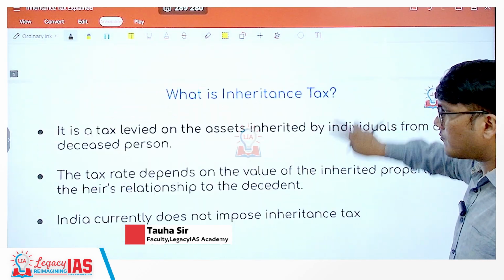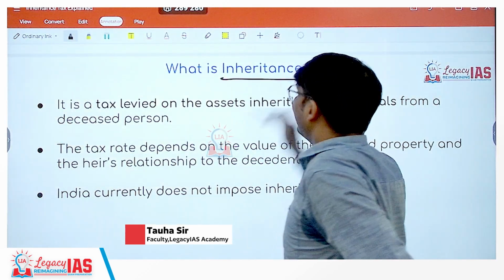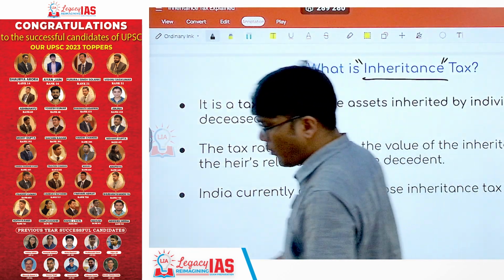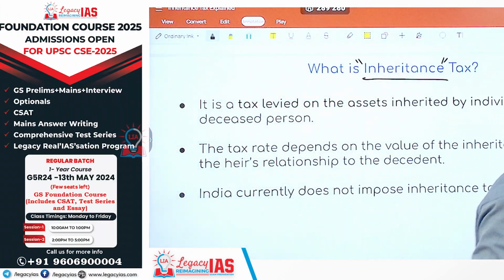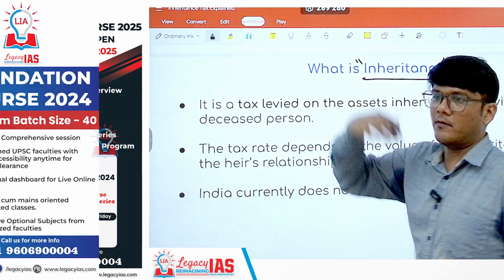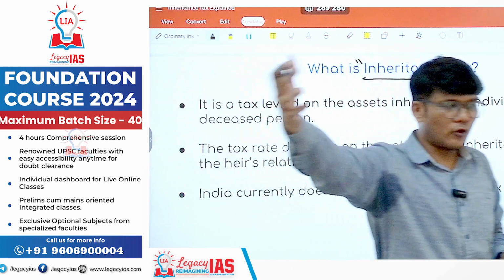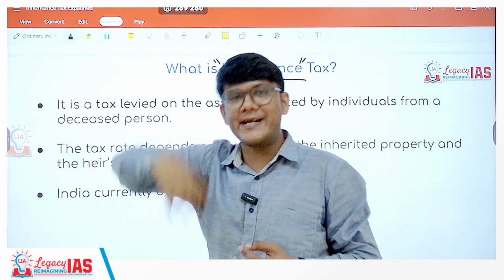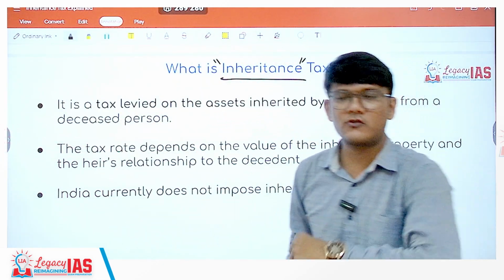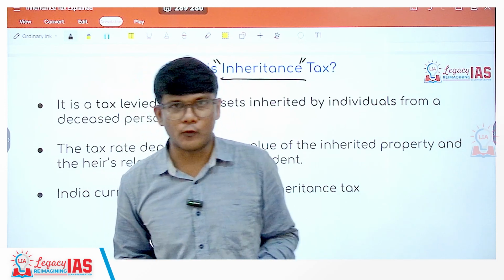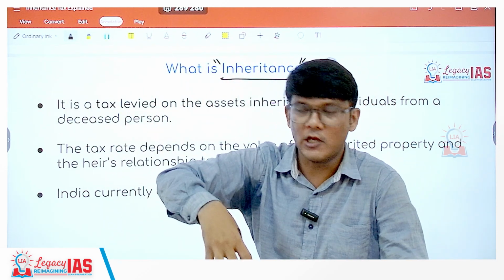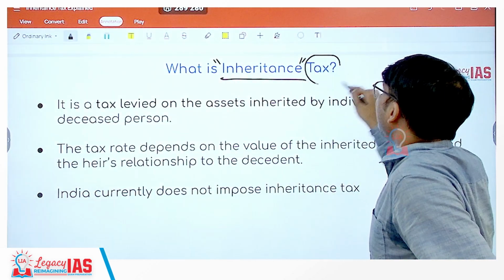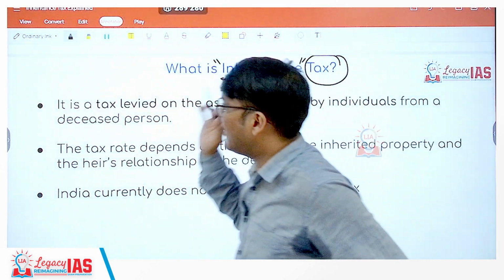So let's get started. So first things first, what is inheritance tax? So inheritance tax, of course the word inheritance is a big giveaway. What is inheritance? Whenever someone gets some property from their mother, father, ancestors, right, after they are dead. So once they die, after their demise, their property is inherited by their, let's say, future generations, by their children, grandchildren, so on and so forth. So you are said to have inherited their property. So when you inherit that property, for that inheritance, there would be a tax that would be applied, which will be nothing but the inheritance tax.